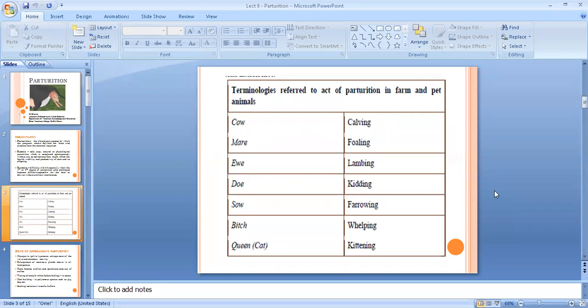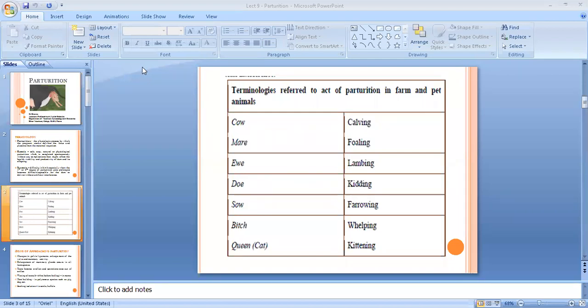If you see it, the terms are derived from the name which is given to the young one of the respective species. For example, in case of cow, the newborn or the young one is called as calf. So the term is calving. In case of mare, the young one is foal. So foaling.